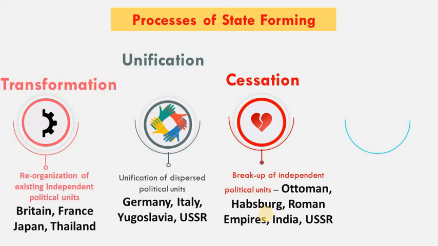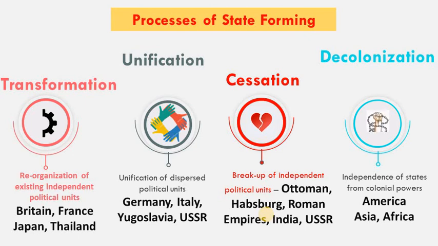Now we shall talk about another category of state formation, that is decolonization. Decolonization is a process in which the colonized countries of America, Asia and Africa, that were colonized by the European powers from the 15th century onwards, had to be granted independence.